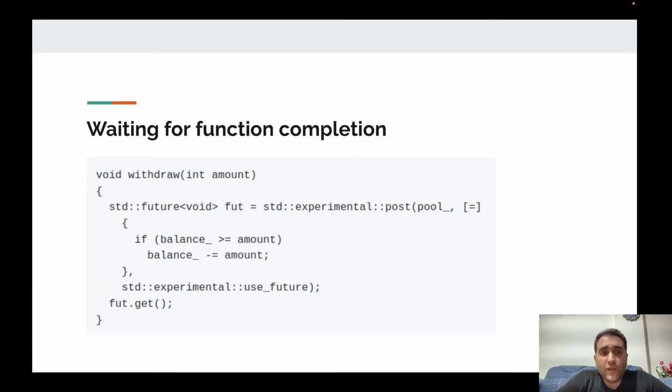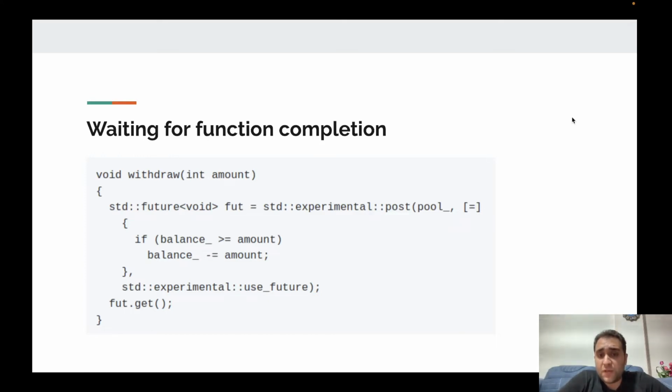Okay, usually in an active object pattern, we need to wait for an asynchronous operation to be completed. There are different ways to do that. One of them is to use futures. Futures were proposed in C++17. They are asynchronous primitives, and you can find the documentation about them in C++17.